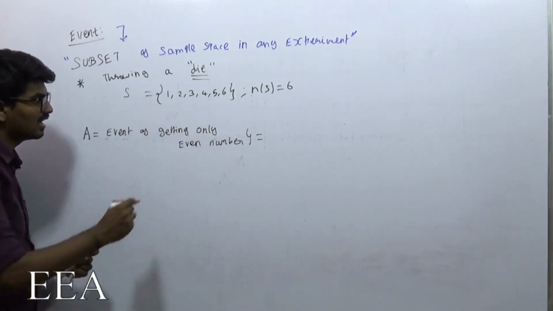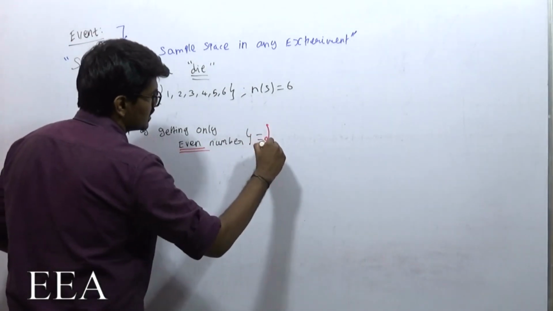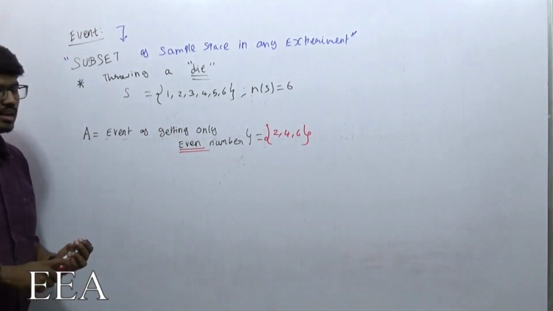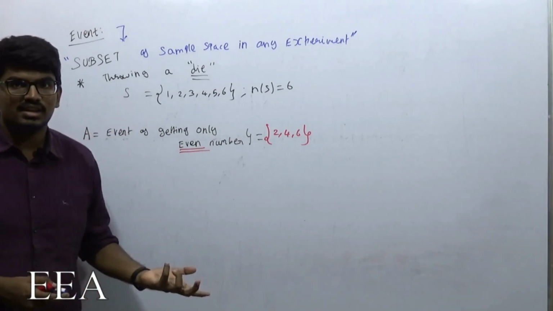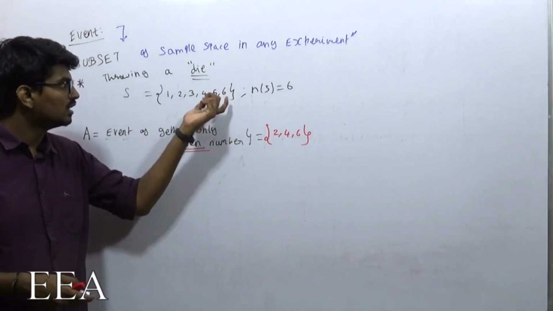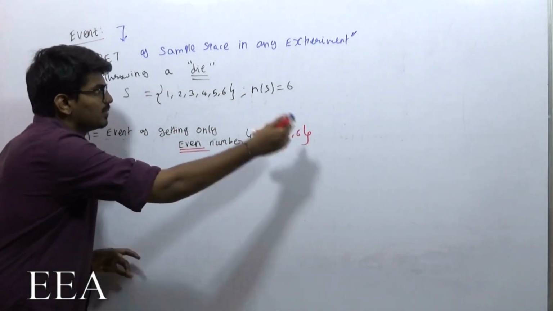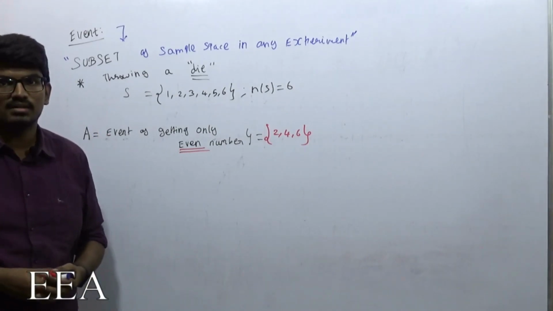Totally 6 numbers are there, where I need to get only even numbers, so the possibilities are 2, 4 and 6, right? Now you could have imagined this A is a subset of S. A subset means it belongs to S, where S is the universal set, and 2, 4, 6 belong to S. So A is a subset of S, right?